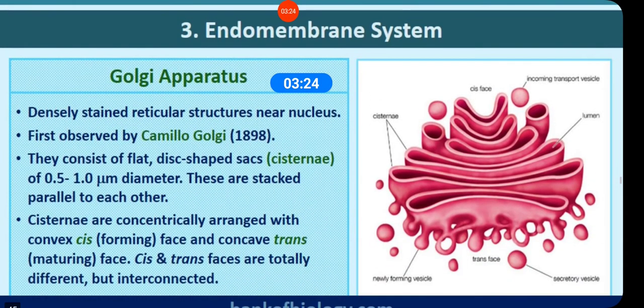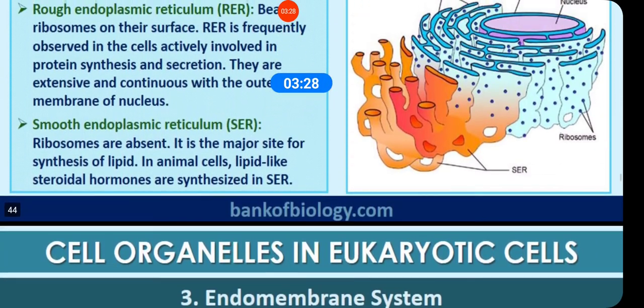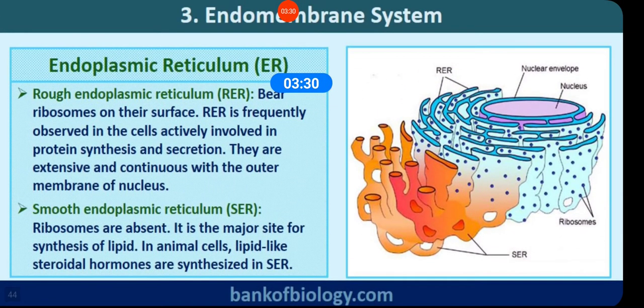Now, what are the main functions of the endoplasmic reticulum? Together, they play a very supportive role for the cytoplasmic matrix. They help in rapid intracellular transport of material.